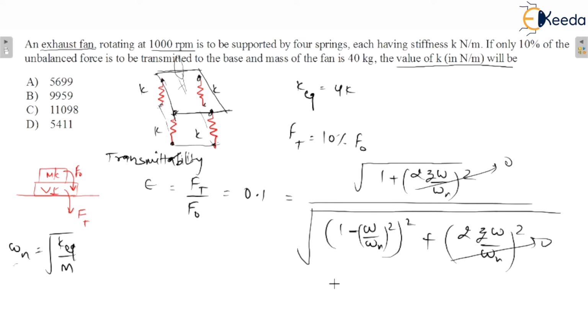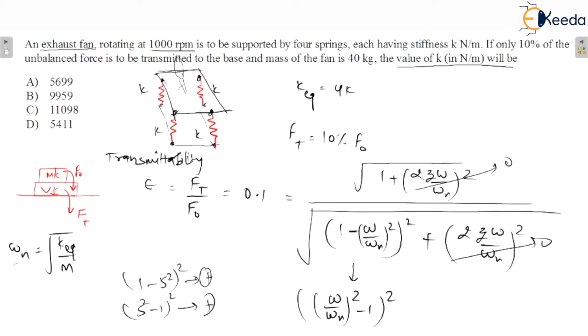If I write this like that, minus 1 to the whole square, is there any change? Whether you write 1 minus (omega by omega n) square, whole square, this comes out positive, or you write (omega by omega n) square minus 1, whole square, this comes out positive.